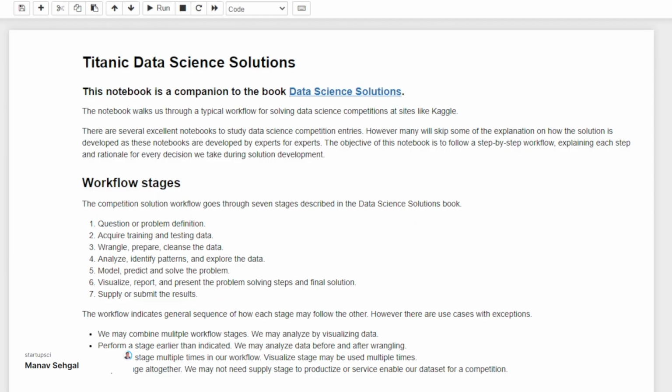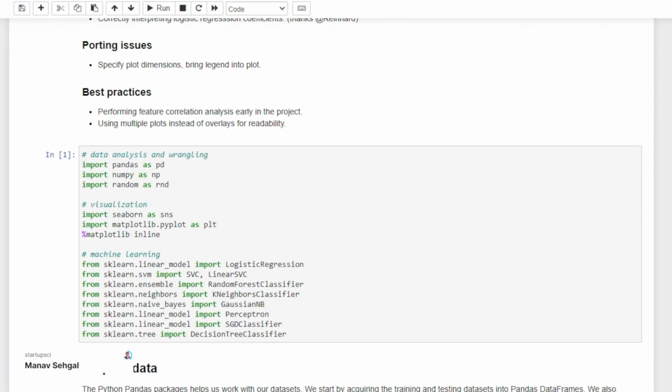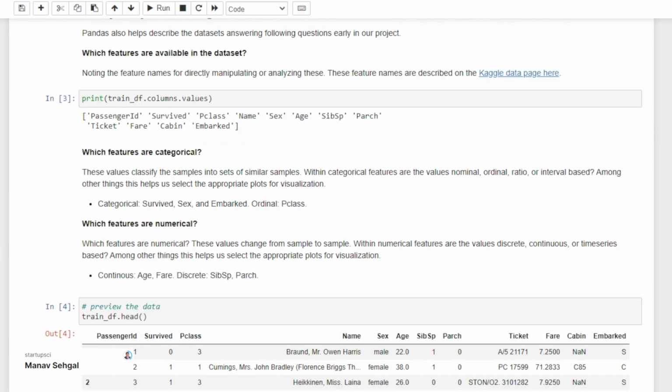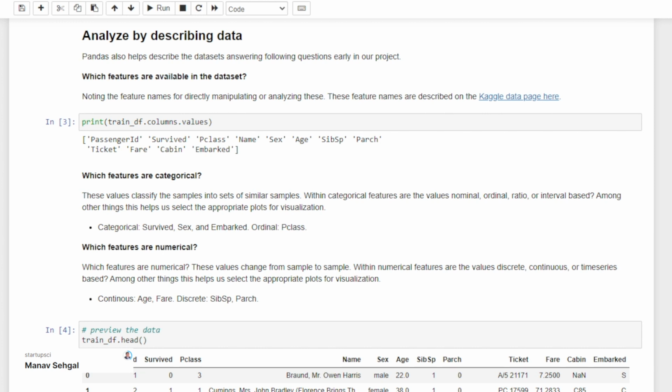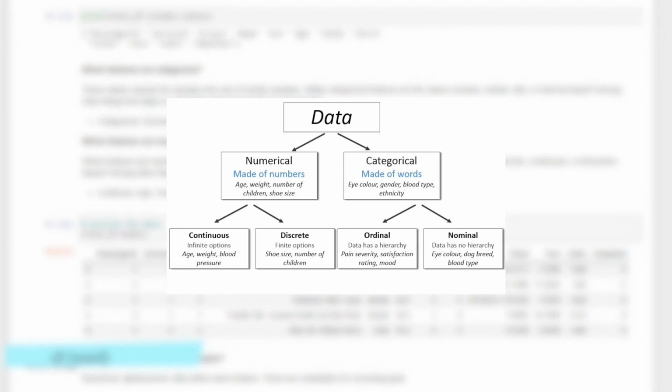In this notebook, the author uses a very methodical approach and goes through all the stages step by step. The very first step in any data science journey is the exploratory data analysis. After loading the data, it is very important to have a glance at the data, and for that, the .head function is really useful.